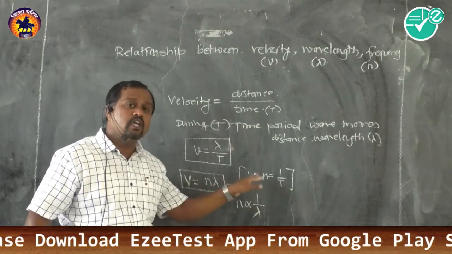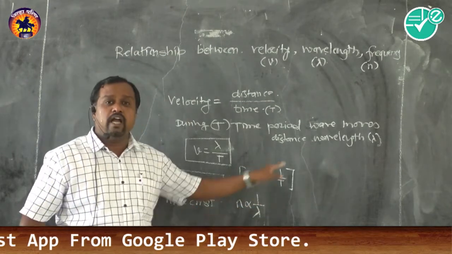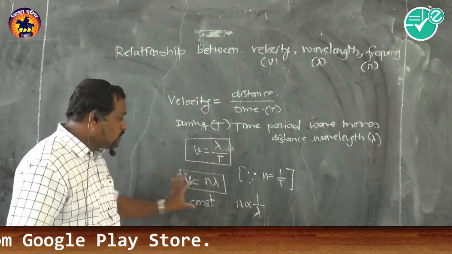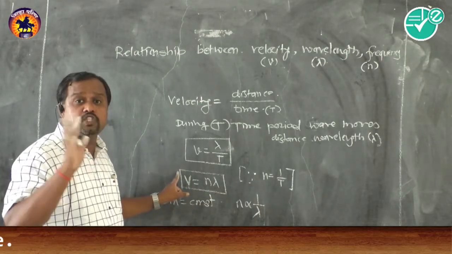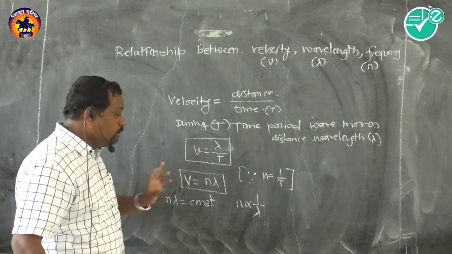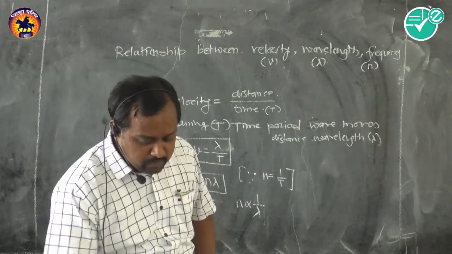Higher will be the frequency, lower will be the wavelength. Or lower will be the frequency, higher will be the wavelength. And for this condition, the medium should not be changed. Medium constant. Now, if the medium changes, what will happen? Suppose we consider that the medium changes.